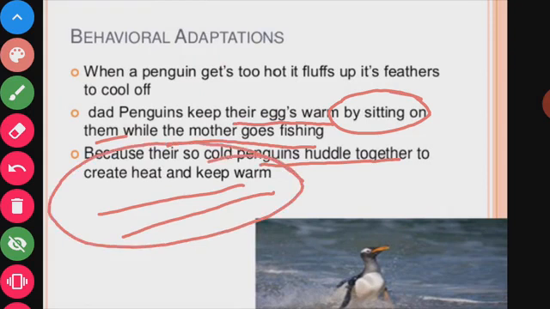First, when it gets too hot, it flaps its feathers to cool off. Second, male penguins keep their eggs warm by sitting on them while the mother goes fishing. Third, because it is so cold, penguins huddle together to create heat and keep themselves warm. These are the adaptations shown by the penguins found in the polar regions.